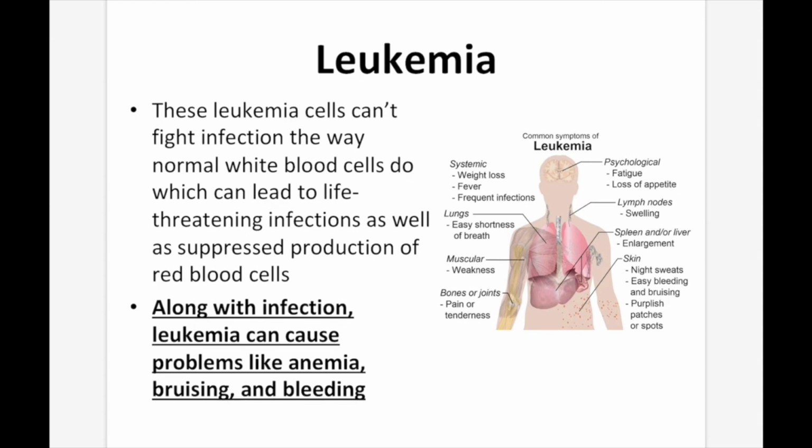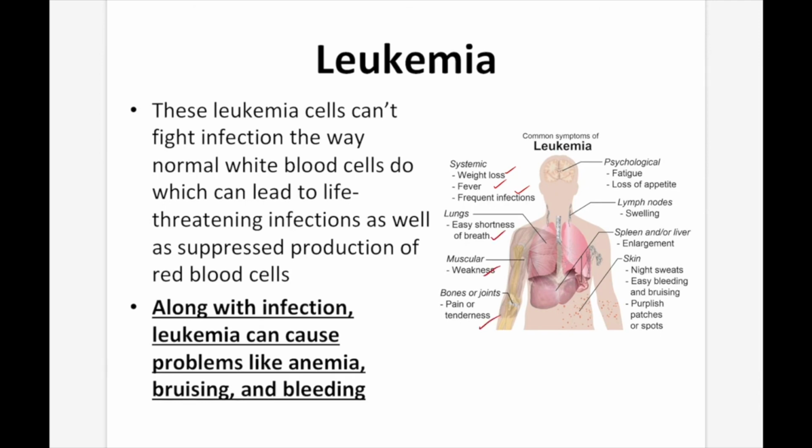Along with infection, leukemia can cause problems like anemia, bruising, and bleeding. And this is relating to the production of red blood cells as well as other kinds of blood cells that help fight these kinds of things. So leukemia not only will affect your immune system, but your body's other functions as well. Now here are some common symptoms of leukemia. Things like weight loss, fever, infections, shortness of breath, weakness, pain and tenderness in the joints.